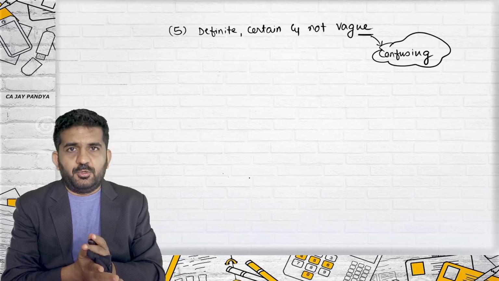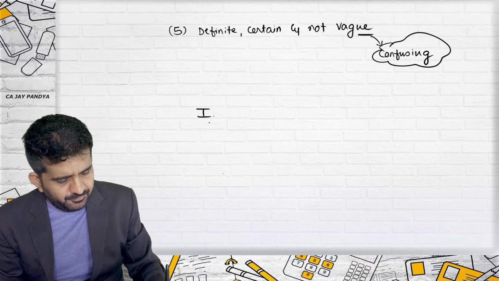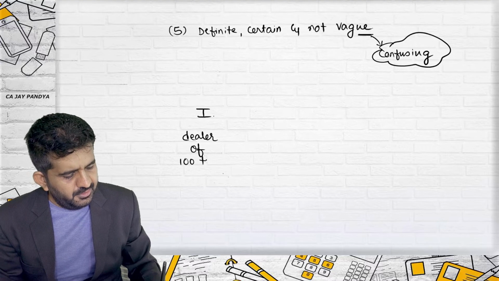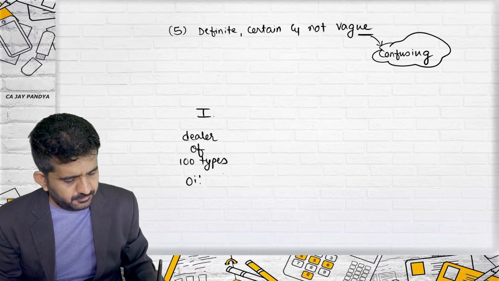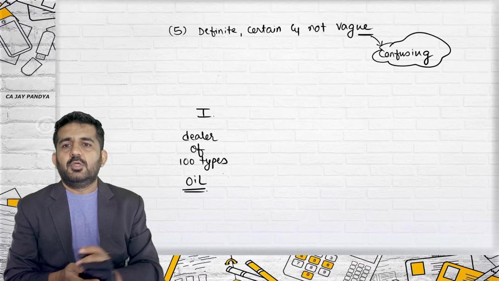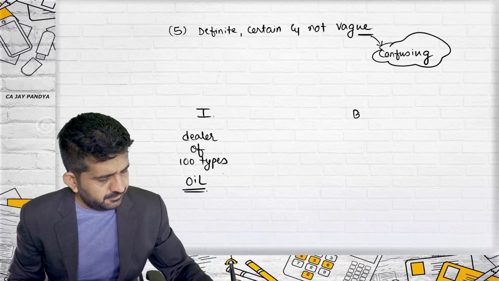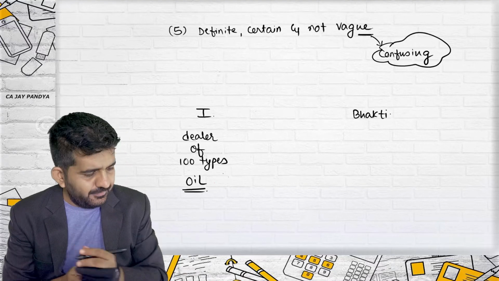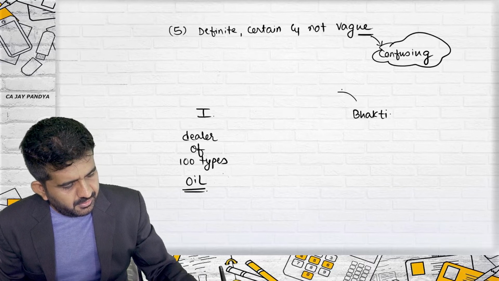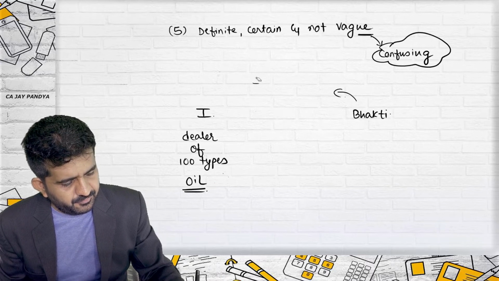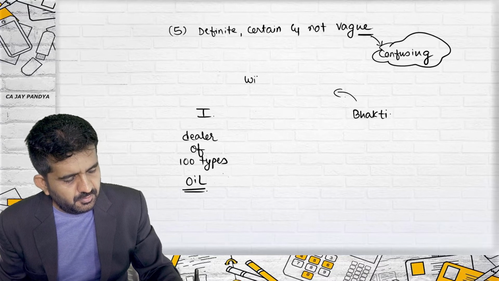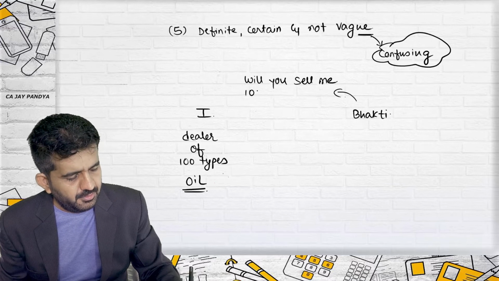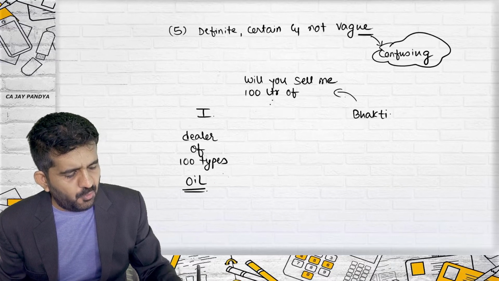What does this mean? Try to concentrate. I am a dealer of 100 types of oil. One of the students, Bhakti, comes to me and says, sir, will you sell me 100 liters of oil?